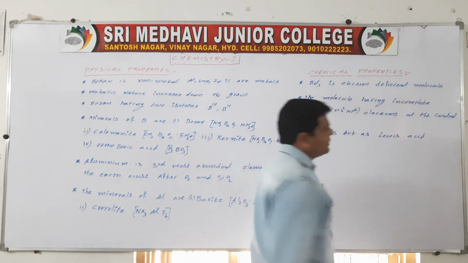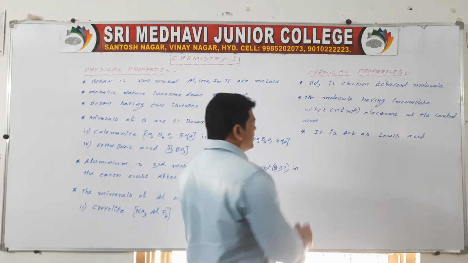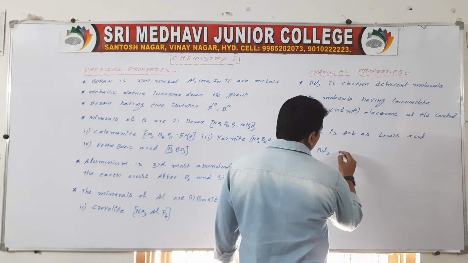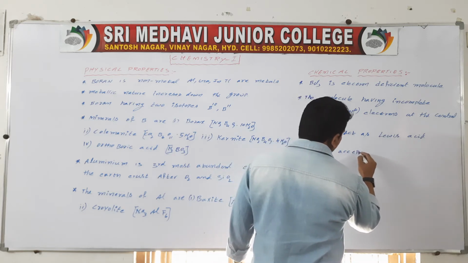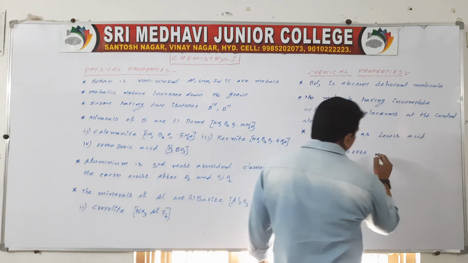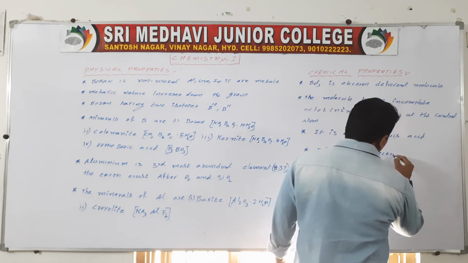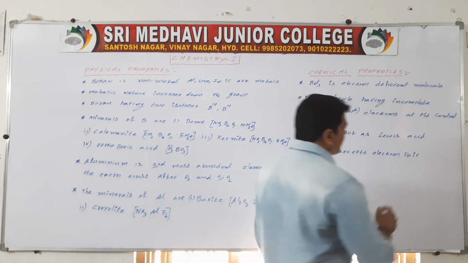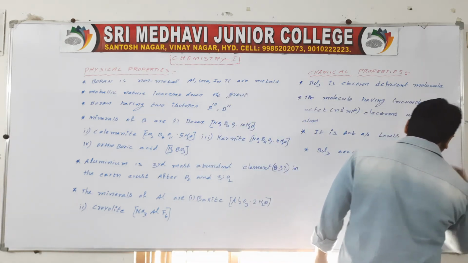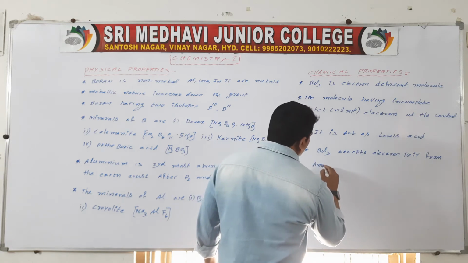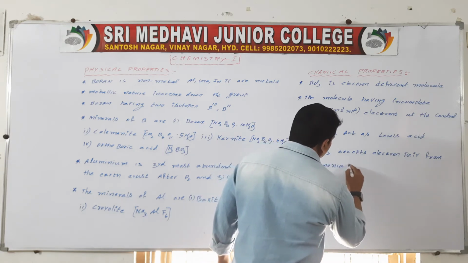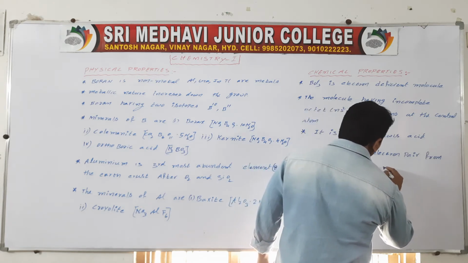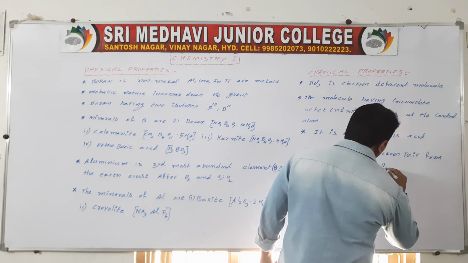It acts as a Lewis acid. Here BCl3 accepts an electron pair from ammonia, NH3, to form a covalent bond, a dative bond.